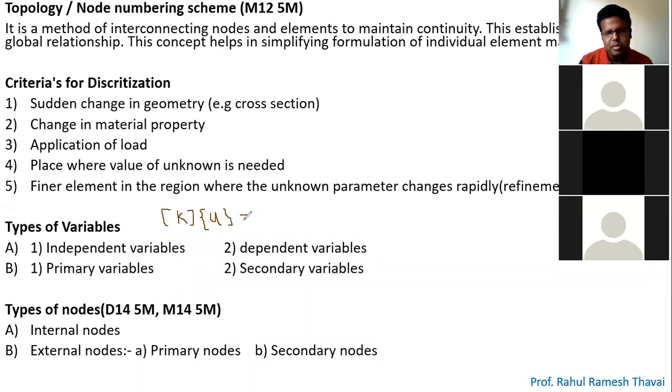If you talk about this u, it is called the primary variable. Try to understand. While this f is called the secondary variable. U is primary, f is a secondary variable.